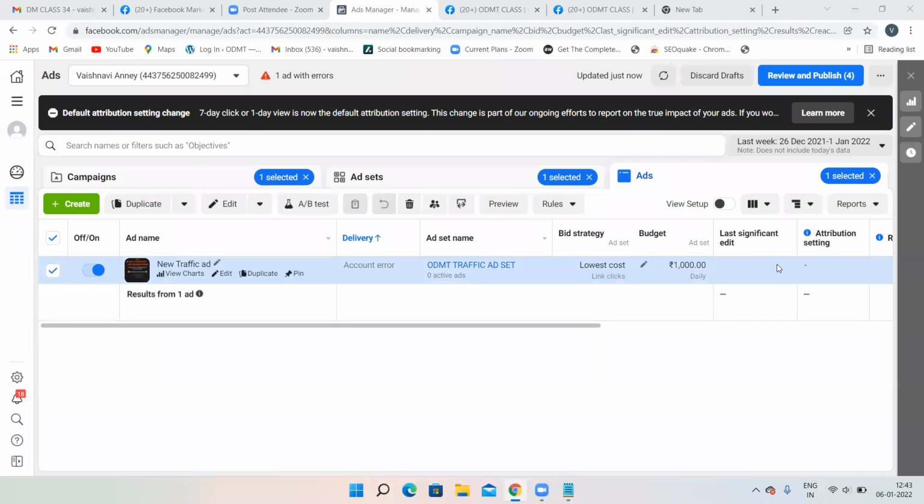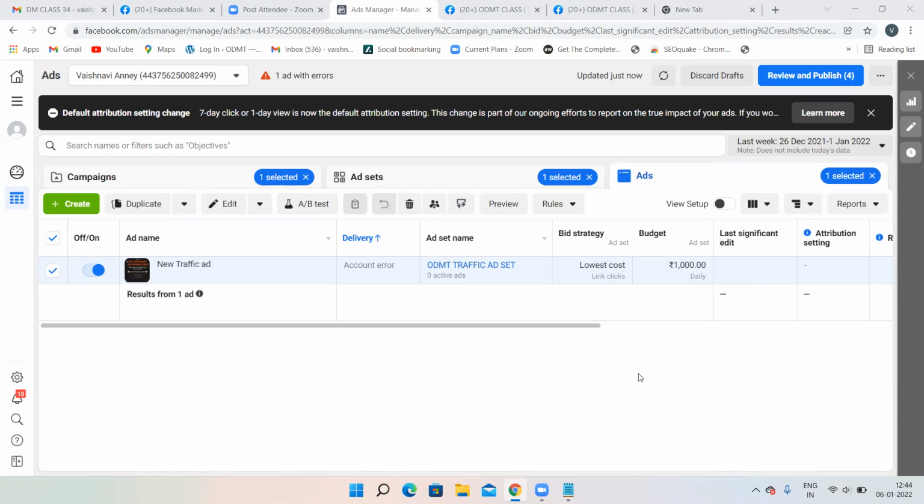Sometimes Facebook tries to suspend your account, and they will suspend your account also. This can happen when you have created a new Facebook account and you try to run ads. Other than that, it can happen if you try to violate their terms and conditions.